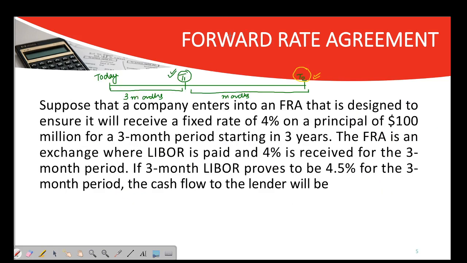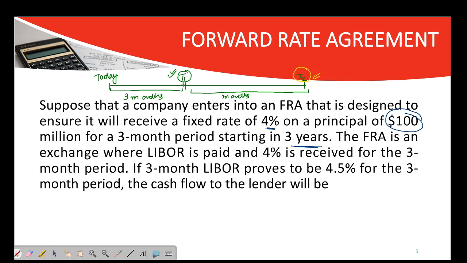So let's try to understand the forward rate agreement with an example. Suppose there is a company which enters into a forward rate agreement that is designed to ensure that it will receive a fixed rate of 4% on a principal of 100 million for a 3-month period starting in 3 years.